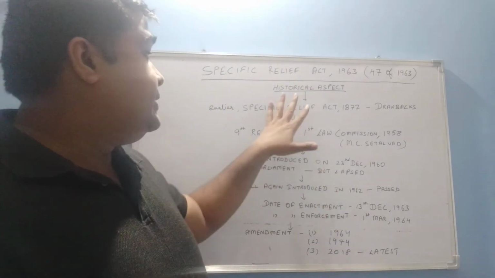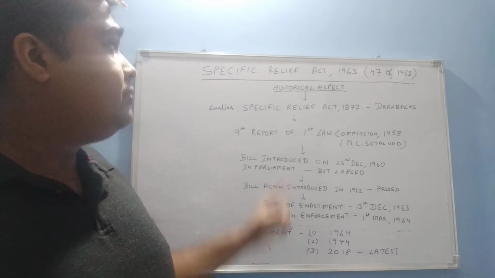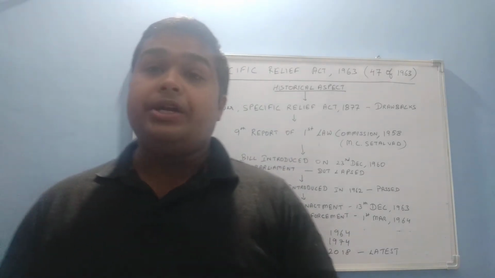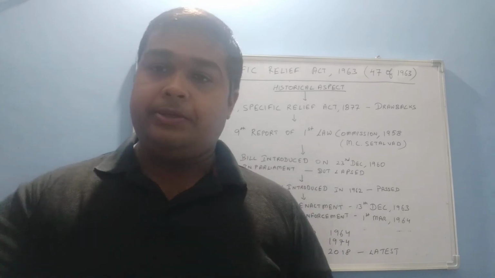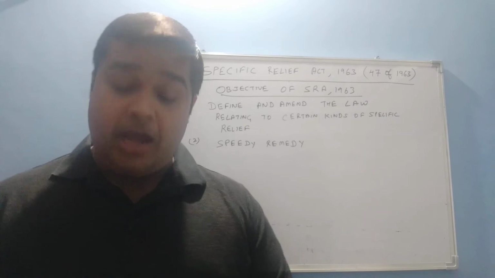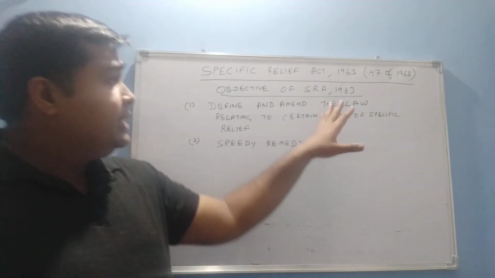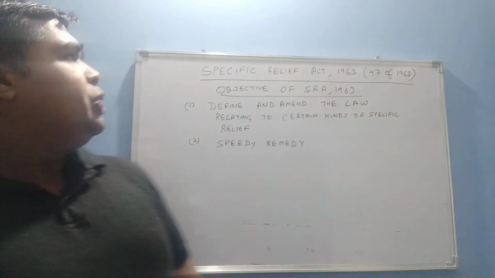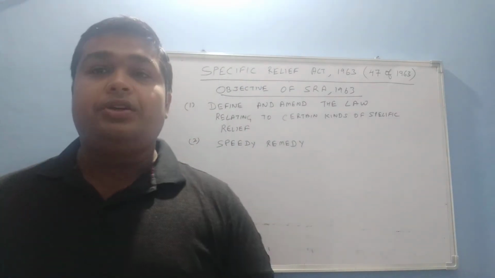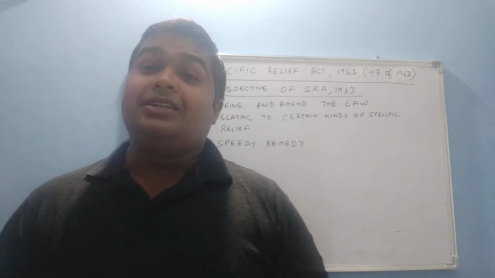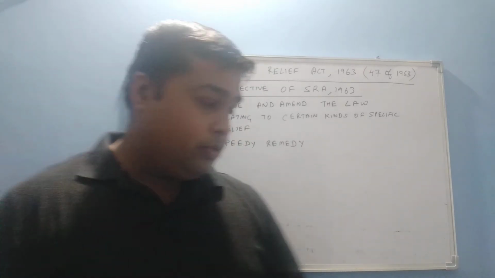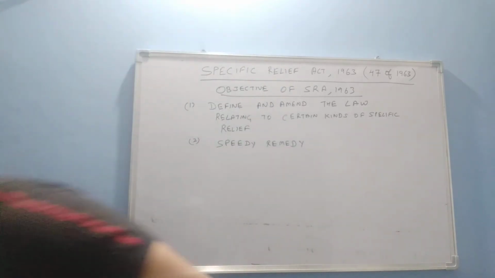So this is the historical aspect of Specific Relief Act. Now we are going to study the objective of this act. In the objective of the Specific Relief Act, we are going to see that there are two main objectives. Basically, we can find the objective from its preamble, and I'm going to read the preamble.